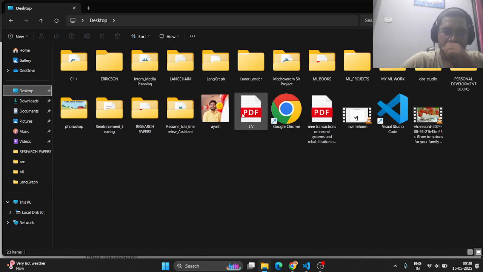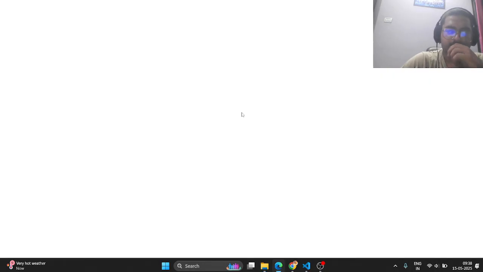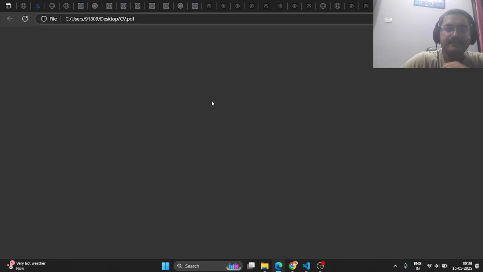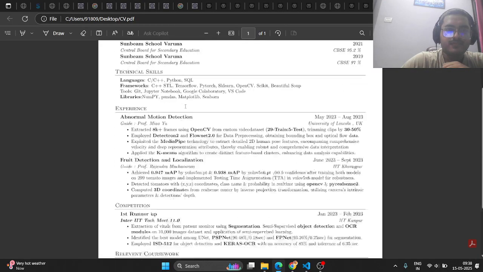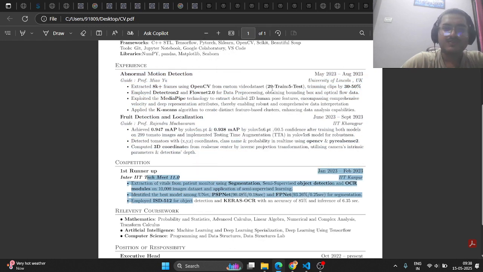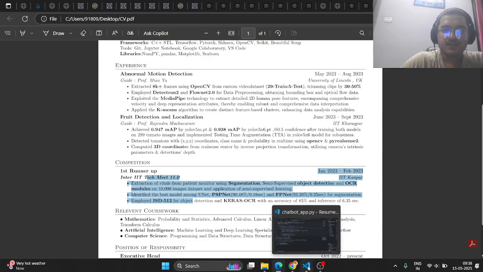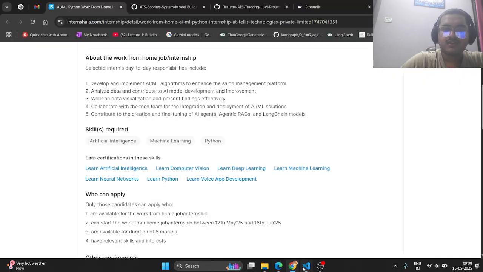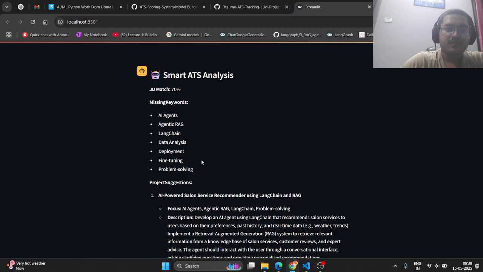One project was on computer vision, and this was also close to computer vision, so there was no mention of these words. It's a good response. It found all the missing words correctly.